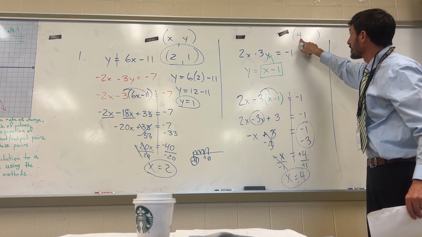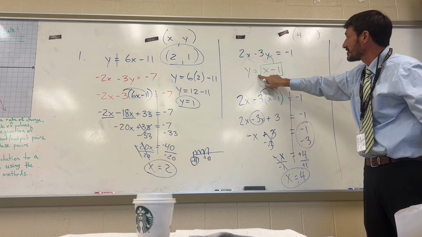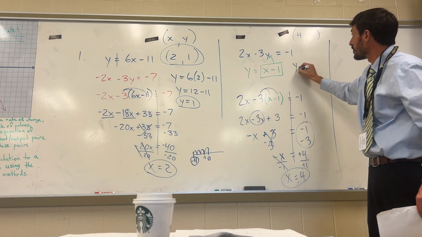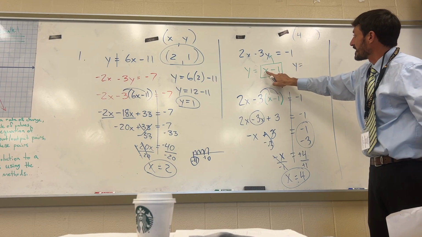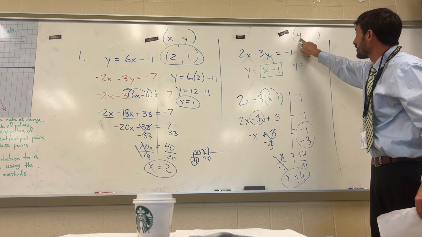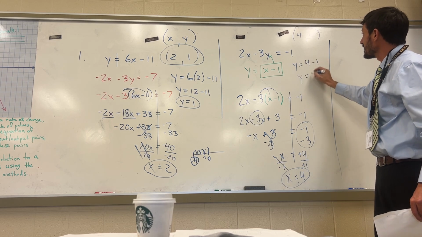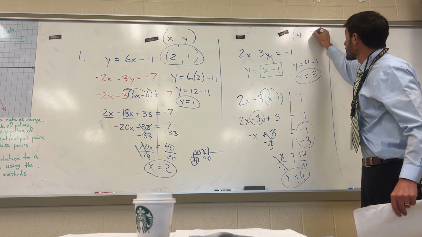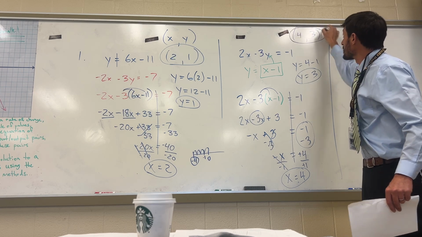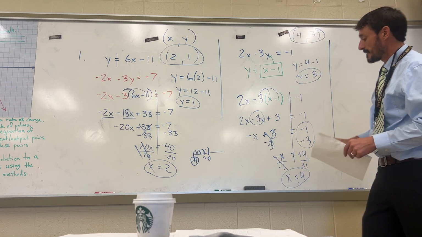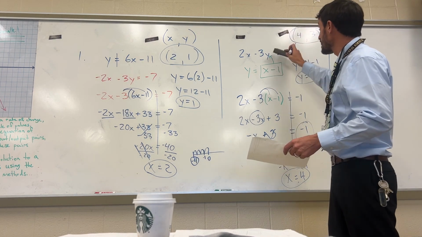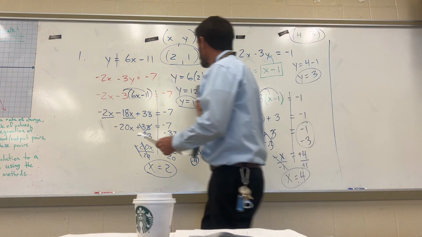And I recommend plugging this x value into the equation that has y by itself. So we're going to have y equals, instead of writing x minus 1, we're going to put the 4 in for x. So it's going to be 4 minus 1, and y equals what? 3. So here's my y value of 3, and this is my point of intersection, 4, 3. Okay? So if I were to graph both of these lines, they would intersect at 4, 3.